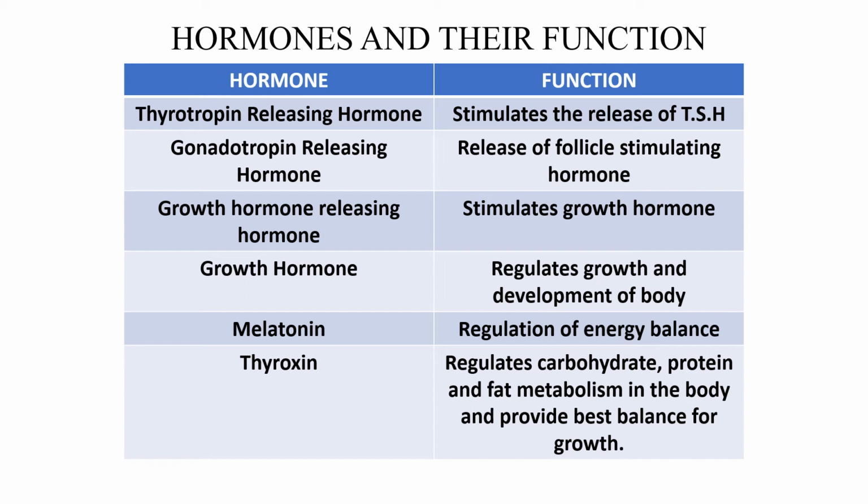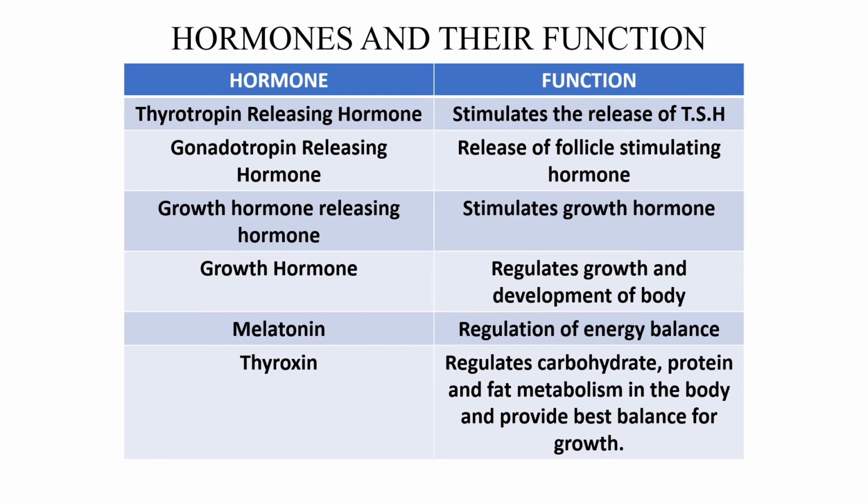Gonadotropin, that means it reaches the gonads. Gonads are nothing but reproductive organs. So, testes and ovaries, these hormones reach and produce the hormones testosterone, estrogen, progesterone. Then growth hormone releasing hormone stimulates the pituitary. It reaches the pituitary and produces growth hormone. Growth hormone regulates growth and development of body.